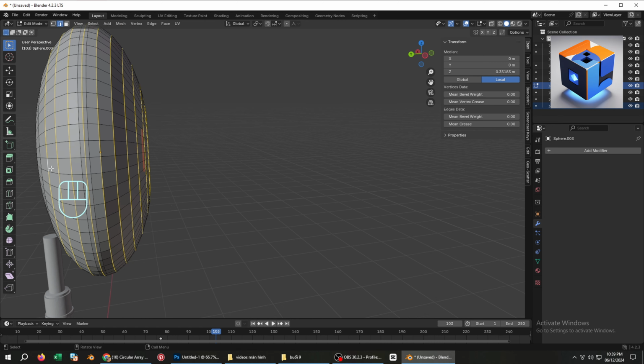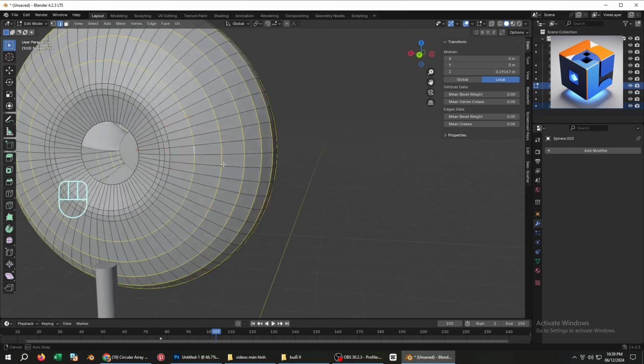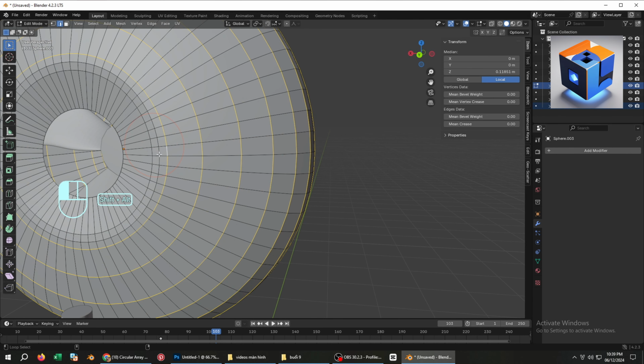At this point, we've almost finished the most challenging parts of the fan. Now, let's thicken the fan guard a bit to complete it.